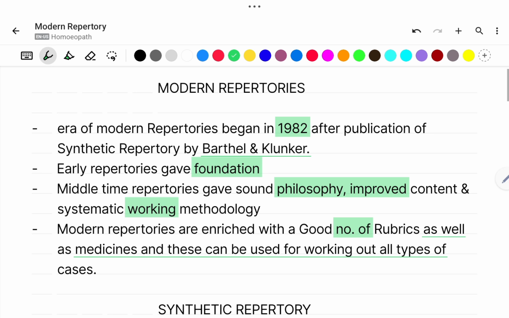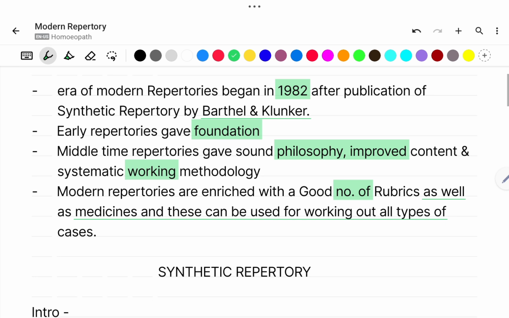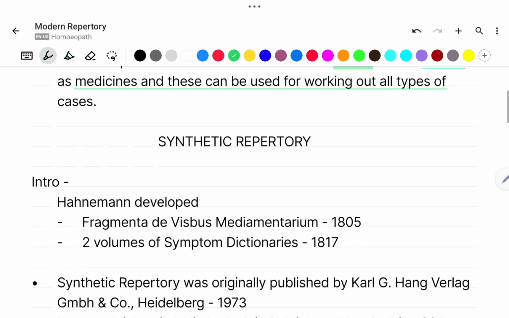Like early repertories gave the foundation to homeopathy in case taking. Middle time repertories gave different types of philosophies, improved contents, and different types of working methodologies for every different type of cases. And the modern era gives a new number of rubrics and medicines which can be used in different types of cases. So today we will start the Synthetic Repertory.